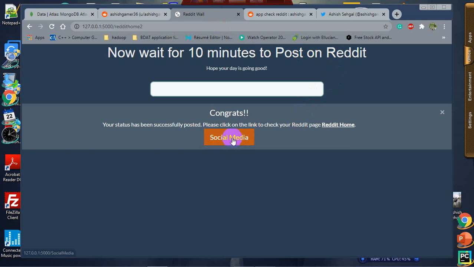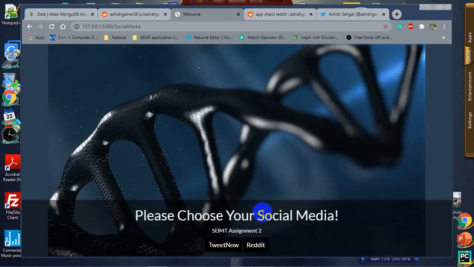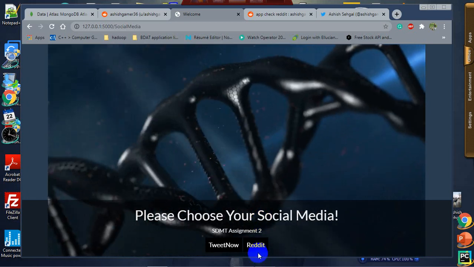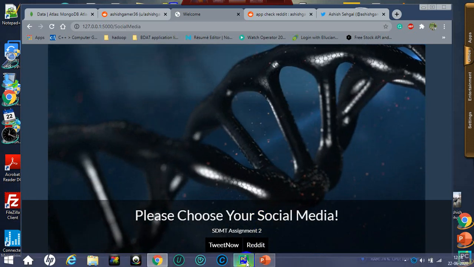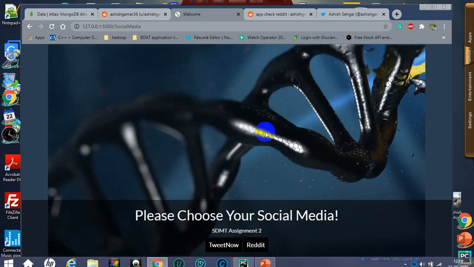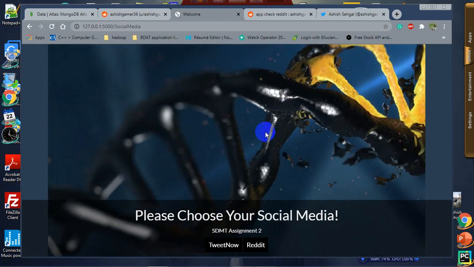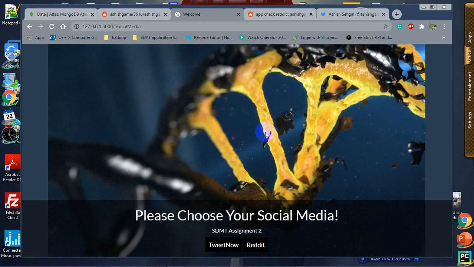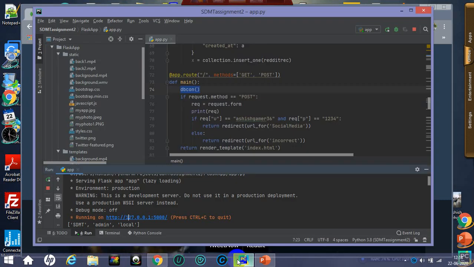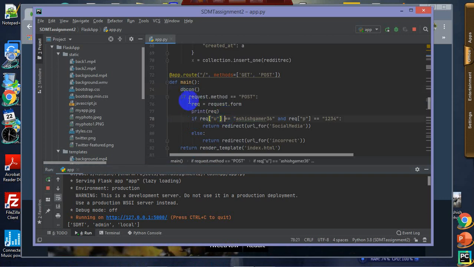Now going back to social media. Okay, and this is how my application works. I have not implemented the logout functionality yet, and that is the functionality to do in future. Now let me explain you the code.